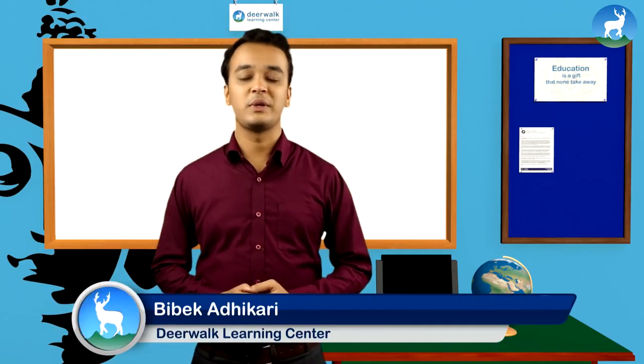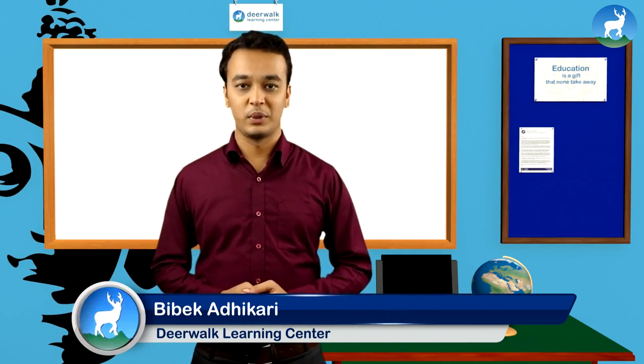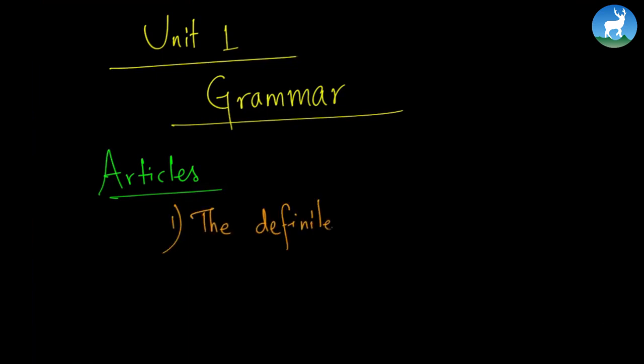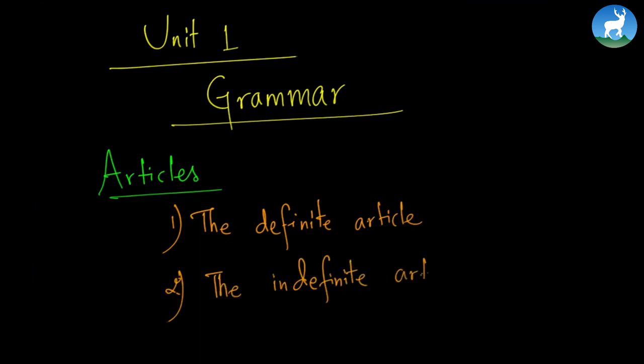In today's class, we are going to learn the grammar portion of Unit 1, that is the articles. In this section, we shall be learning about the definite article and the indefinite articles. So, let's begin. The grammar lesson of Unit 1 is going to be based on articles, where we shall be learning about two different kinds of articles, namely the definite article and the indefinite articles.